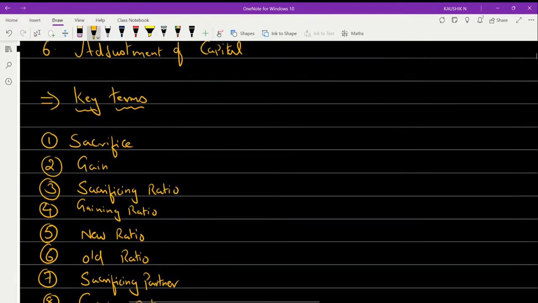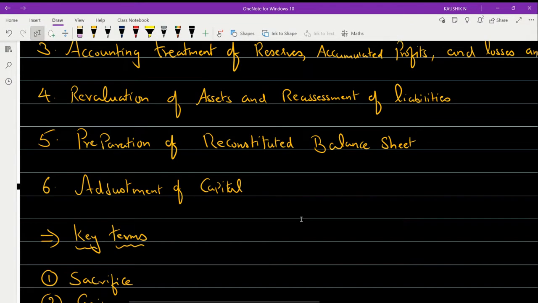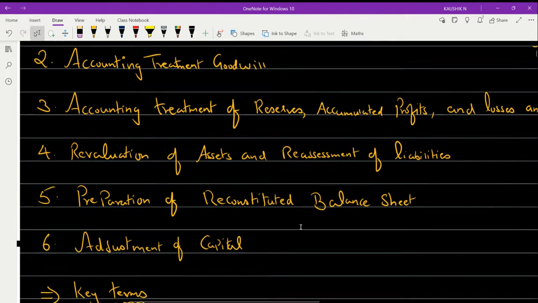So any doubt in understanding the key terminologies, as well as why we go for a change and what happens when changes take place among the existing partners with respect to the share of profits, and the contents whatever I just quoted here?